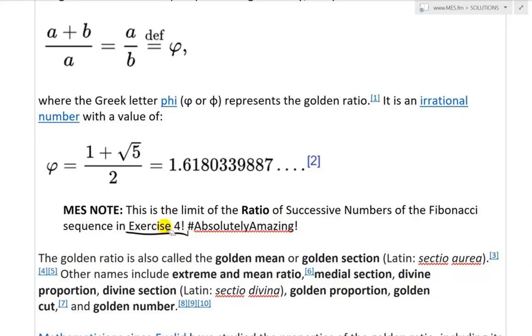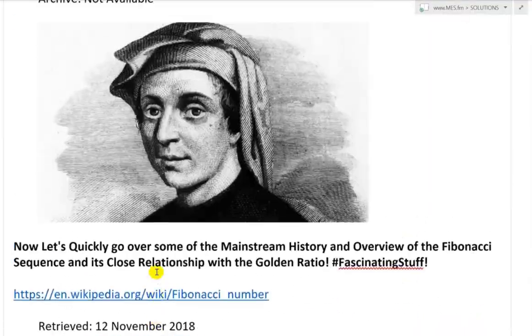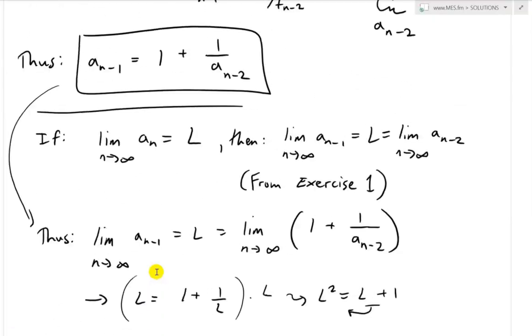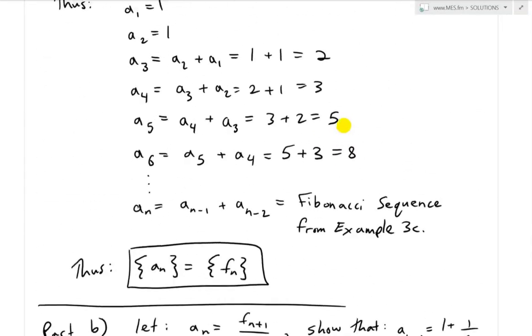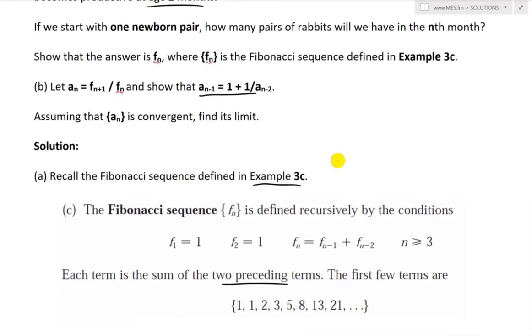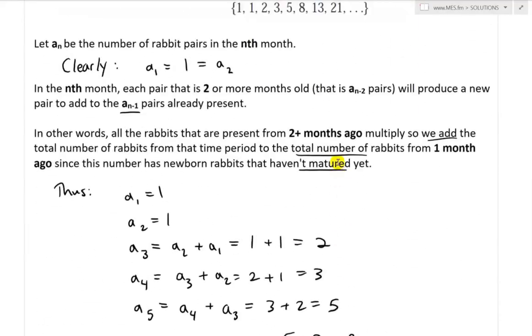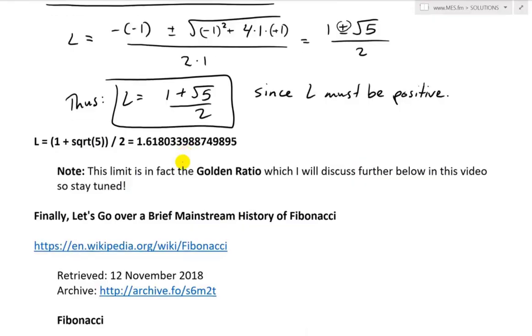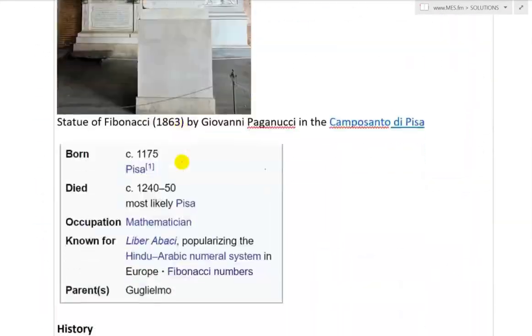This is the limit of the ratio of successive numbers of the Fibonacci sequence in exercise 4. And now remember exercise 4, I just want to scroll up quickly because I think I may have mentioned earlier that the limit of the sequence is the golden ratio, but that's actually not the case. It's the ratio. So here, remember, we let a_n equal F_(n+1) divided by F_n. So that's the ratio of the successive terms of the Fibonacci sequence. But the Fibonacci sequence's limit just keeps getting larger and larger, so it's infinity. So yes, it's the ratio. And I showed here that when you do the ratio, it becomes 1.618. So yes, fascinating stuff indeed.